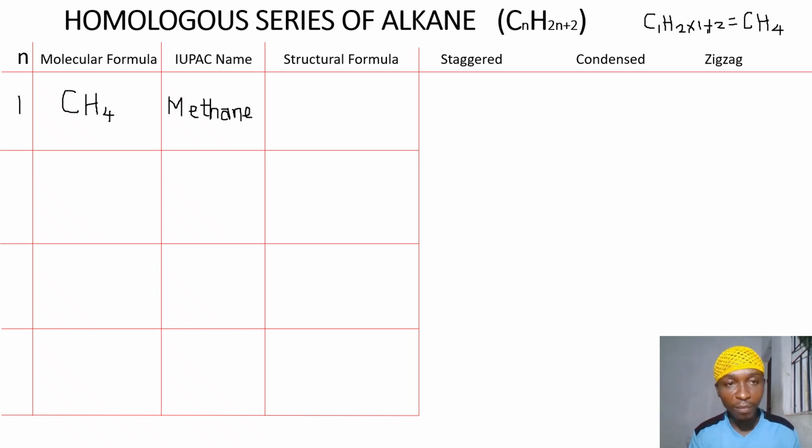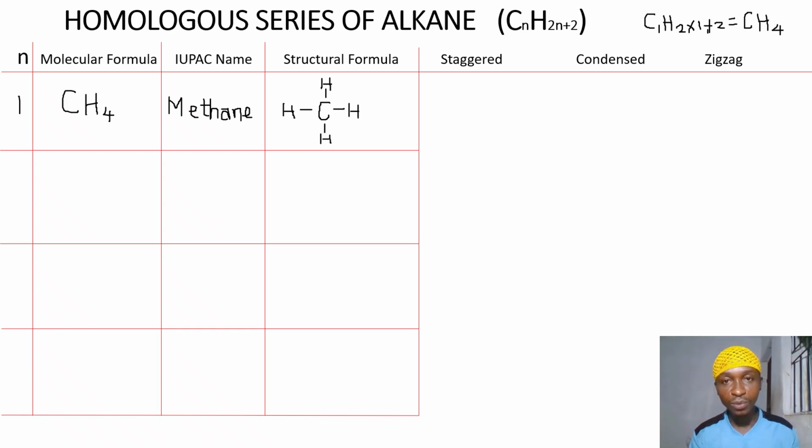Then the structural formula. To do the structural formula, alkanes are tetrahedral in shape. The carbon atom will be at the center, then it will be surrounded by hydrogen atoms. And that's the structural formula of methane.